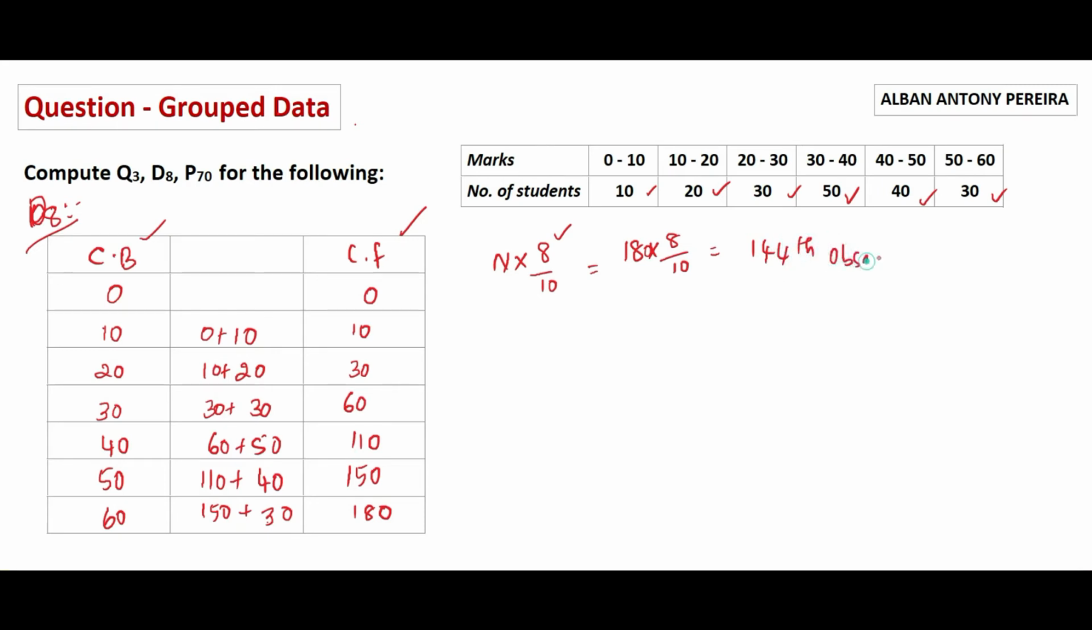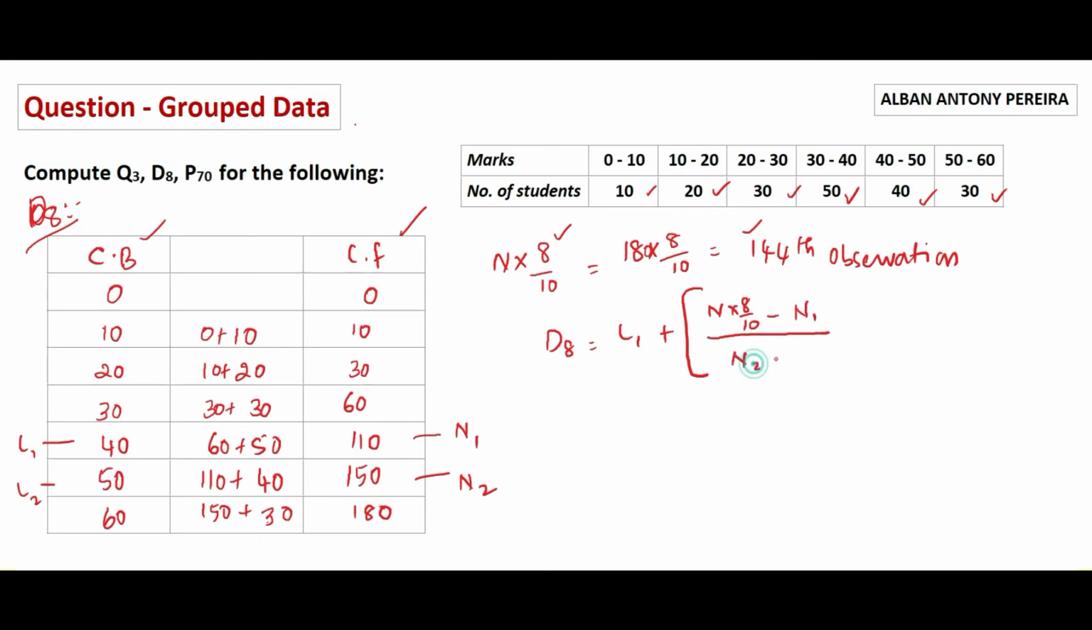Once we have found the answer, now just check 144 is between which cumulative frequency. It is once again between 110 and 150. So N1 is 110, N2 is 150, and L1 is 40, L2 is equal to 50. Now write down the main formula and solve decile 8. D8 is equal to L1 plus big bracket open n into 8 divided by 10 minus n1, whole divided by n2 minus n1, into C.